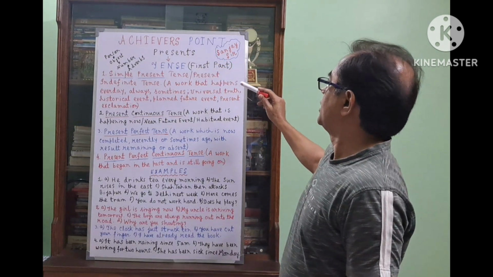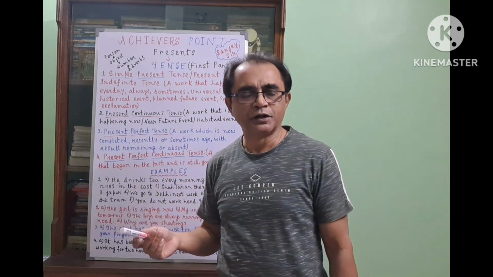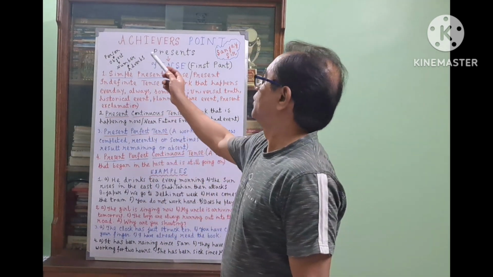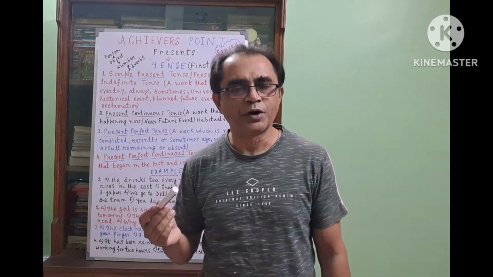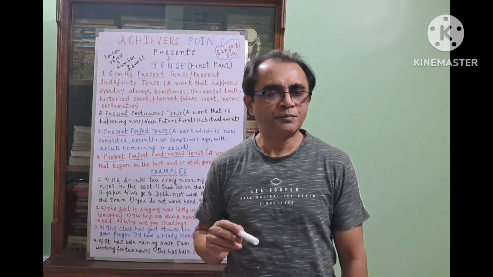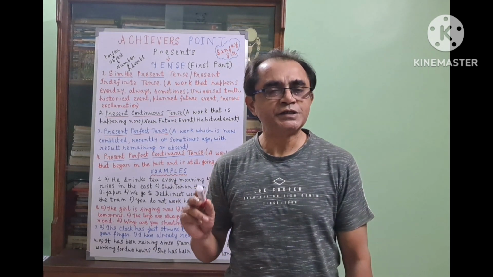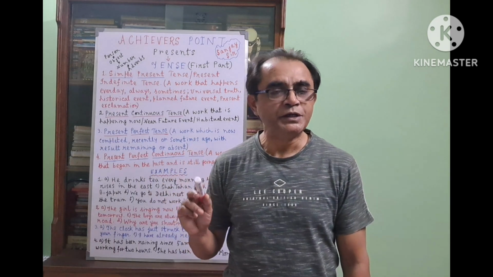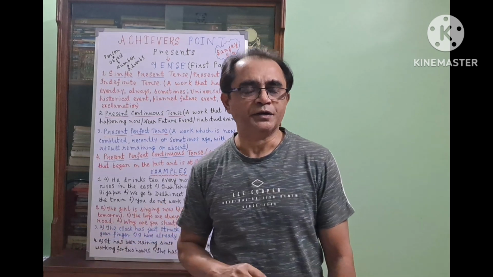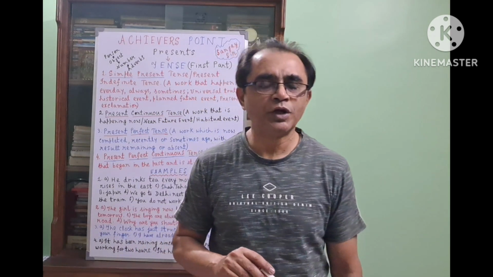So today in this video, look at the board, Achievers Point, present tense, first part. Before I go into detail, let me explain what is person. Person is a very important thing. First person: I, singular; in plural it is we. Second person: singular you, plural also you. Third person singular: he, she, it, any name. Third person plural is they.